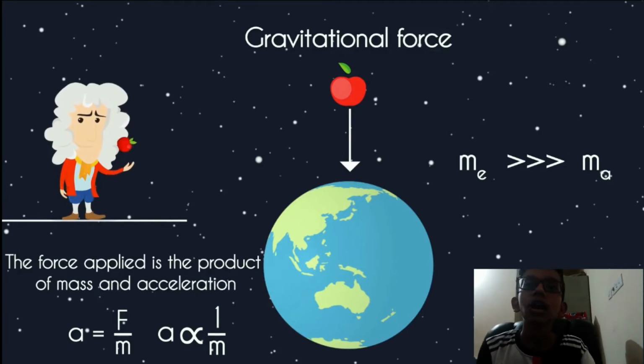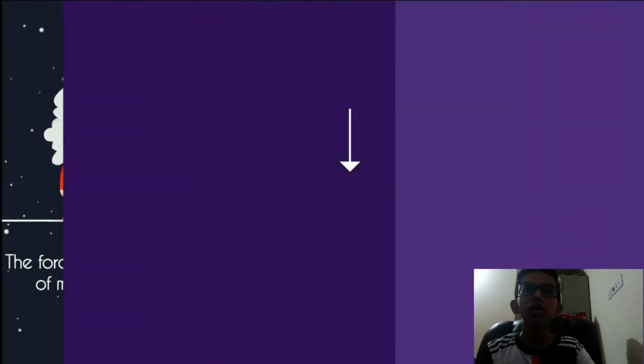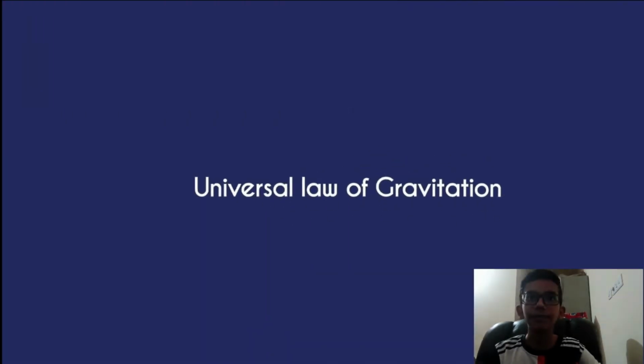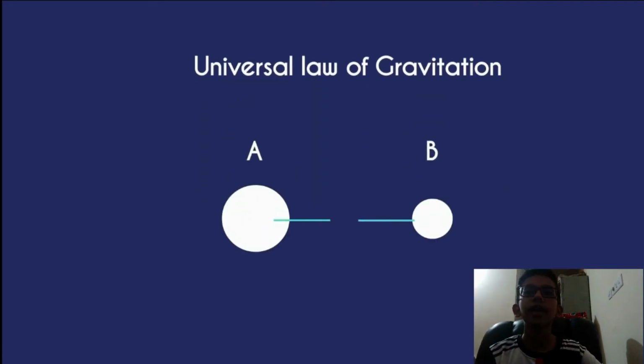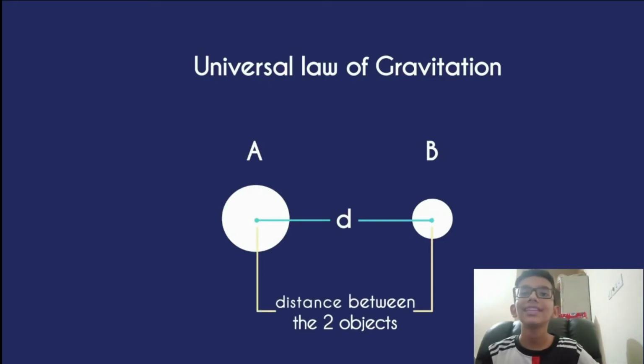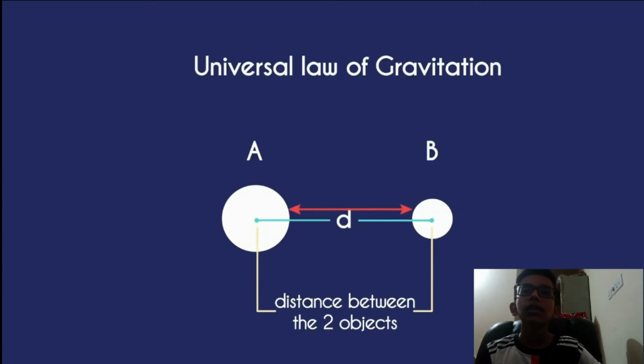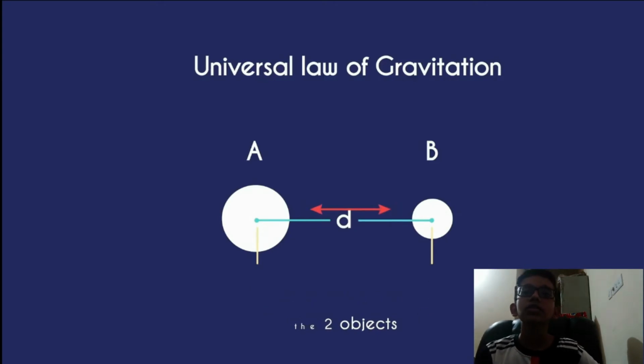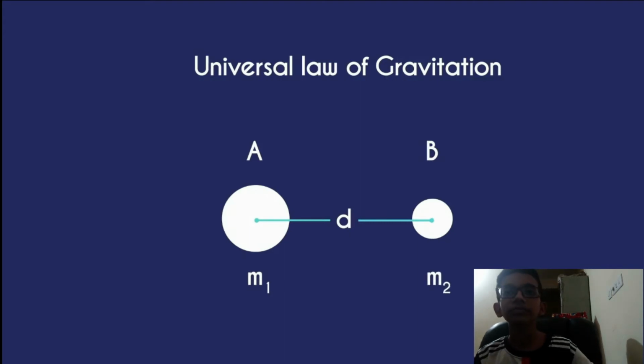Now the question is, how did we get this force? To understand this, we need to understand a simple concept, and that concept is called the universal law of gravitation. It says there are two objects, A and B, separated by a distance d. The distance is between the centers of the two objects. Assume the mass of object A is m1 and the mass of object B is m2.